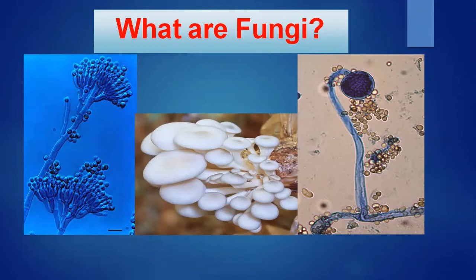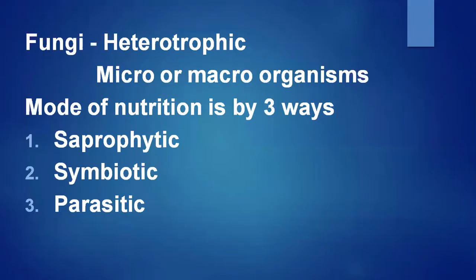Next, depending on the nutrition, I said they are micro or macroorganisms, and they're heterotrophic. The mode of nutrition is by three ways: saprophytic, means it requires dead and decaying matter; symbiotic, means they have a living association with the other, where both are beneficial, example lichens.